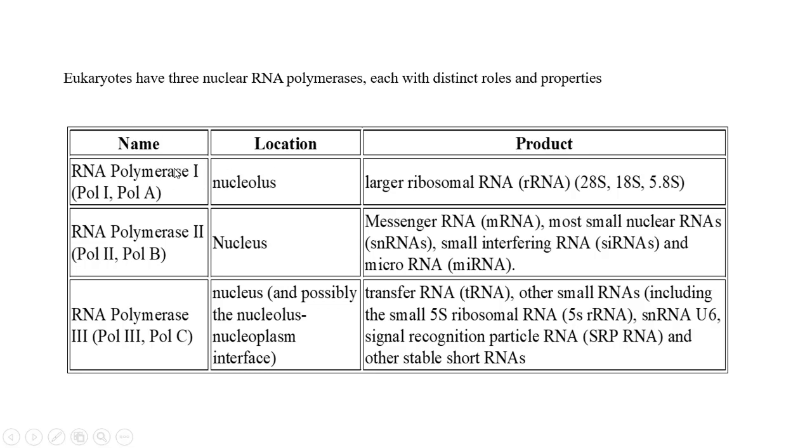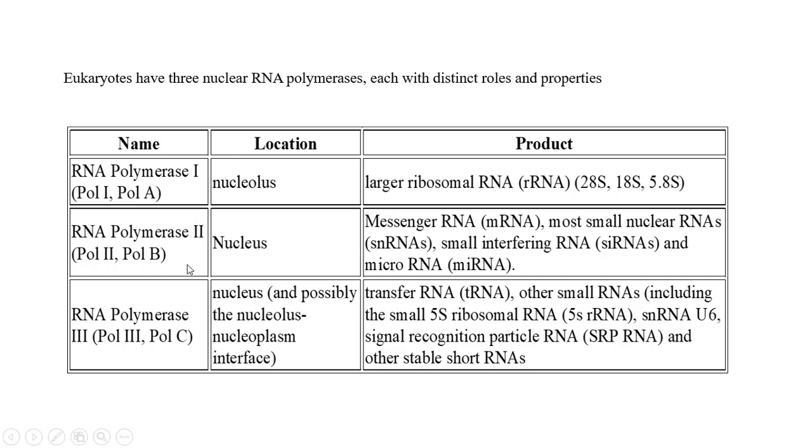This RNA polymerase 1 is used to synthesize ribosomal RNA, specifically 28S, 18S, 5.8S. My dear friends, it is a very important question they ask frequently in the NET, SET and NEET examinations.